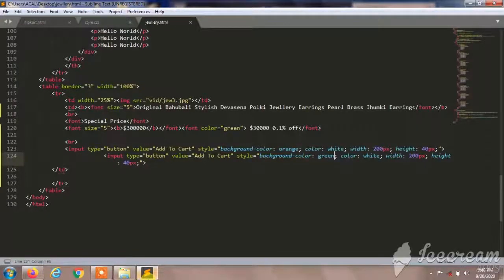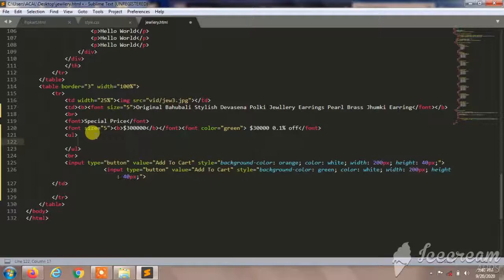I'll give the details over this side, and I'll create UL. In that I'll create li. In that li, I'll write special price get extra. You can give anything, whatever you want.